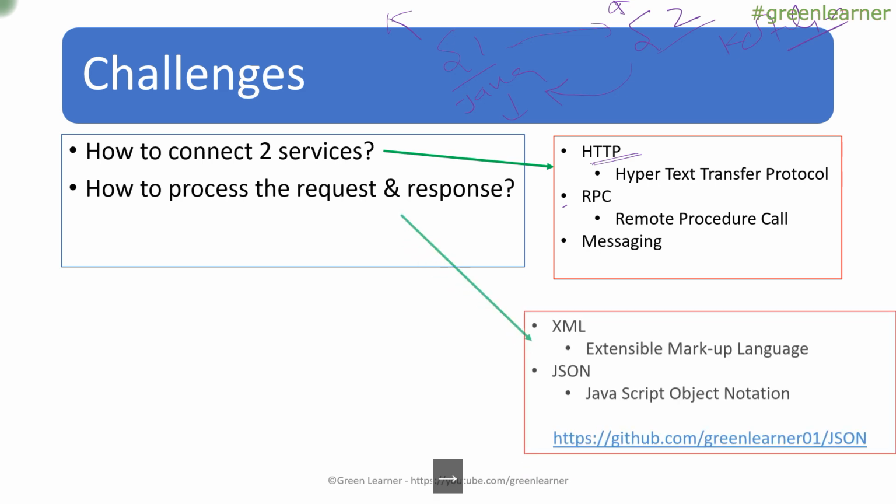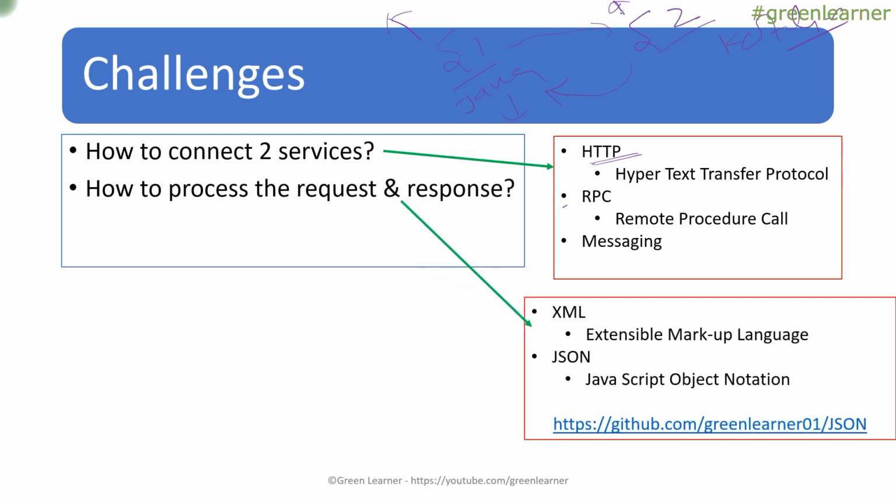XML and JSON, these two are the data exchange formats that help us in processing the request and response between two services. So when we have XML and JSON, it doesn't matter whether they are written in Java or in some other language. It matters what format it is giving. S1 has to know what type of data exchange format S2 is processing, and S2 also has to understand what kind of data exchange format S1 is using. If they understand that, they can take the request and respond in that data exchange format, XML or JSON, and they can understand it properly, and now they can process the request and response.